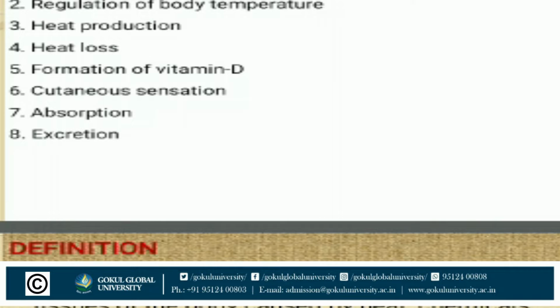Formation of vitamin D. Everyone knows that the skin absorbs vitamin D when we stand in front of sunlight in the early morning, and vitamin D is very important for our bones. Then cutaneous sensation, a very important thing. Skin produces cutaneous sensation because so many nerves are present in the skin layer.